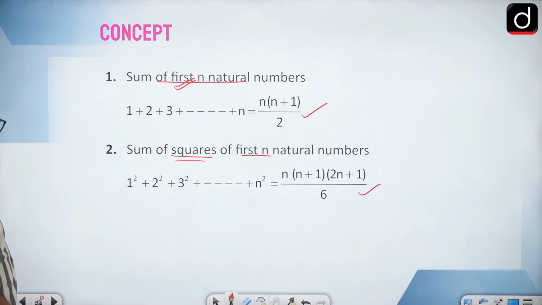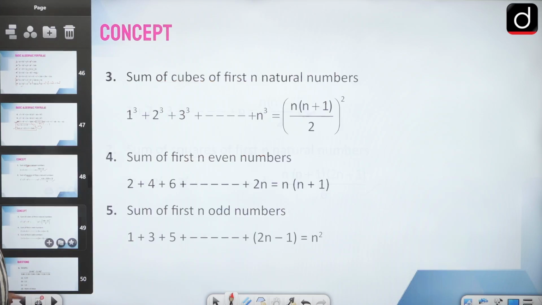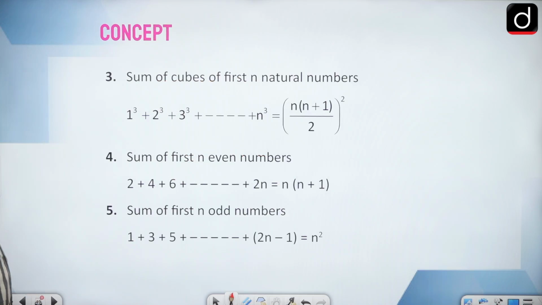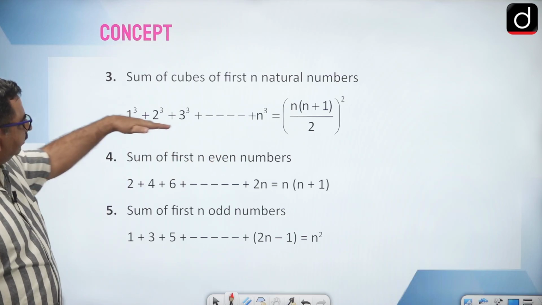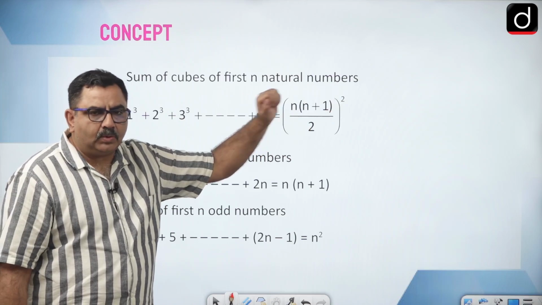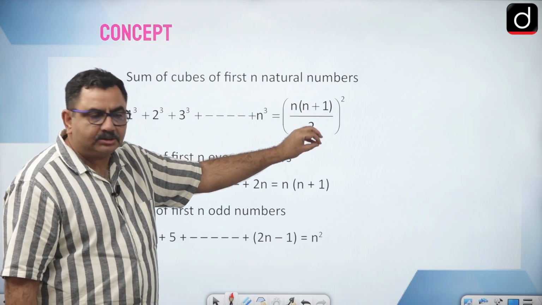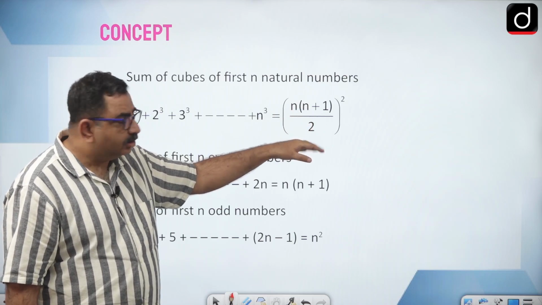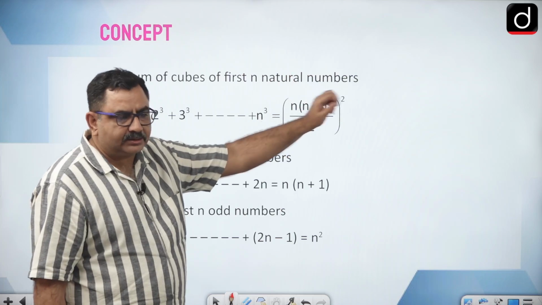Okay, then after that, next is the sum of cubes of first n natural numbers. So that is equal to what? Now the formula is very simple, because this is n into n plus 1 by 2 whole square, and n into n plus 1 by 2 is what? Sum of first n natural numbers. So it is the square of the earlier formula.